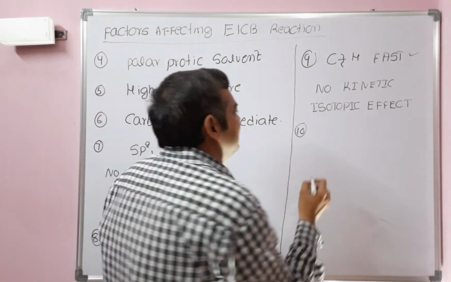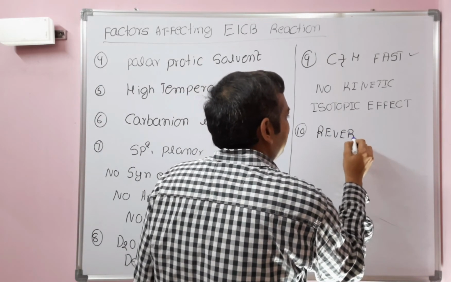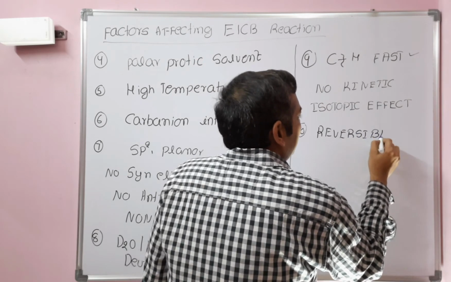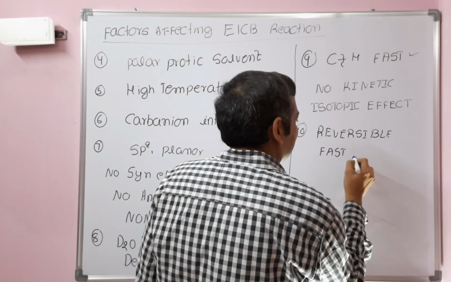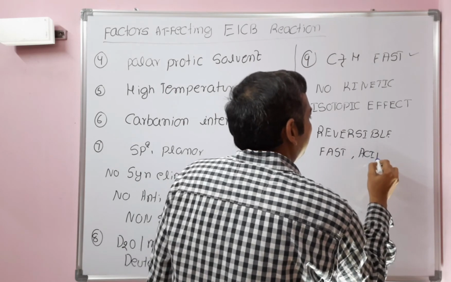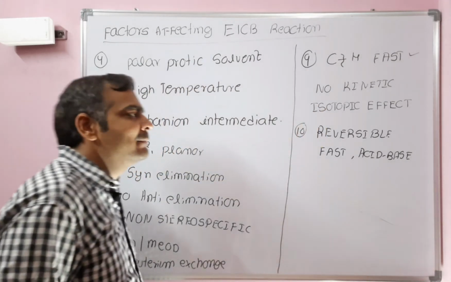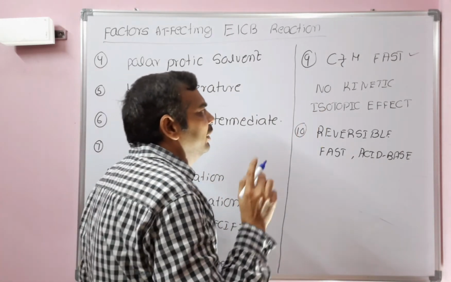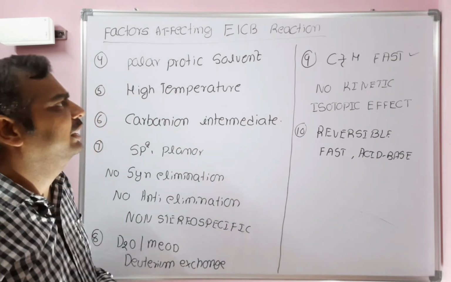The first step is a reversible, fast reaction, an acid-base reaction. This is an acid-base reaction, a non-stereospecific reaction.